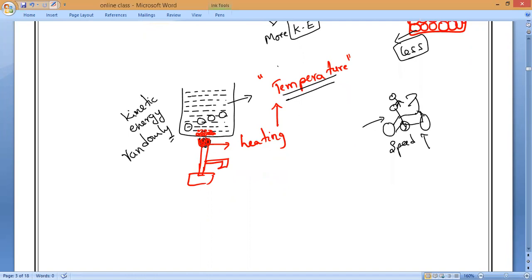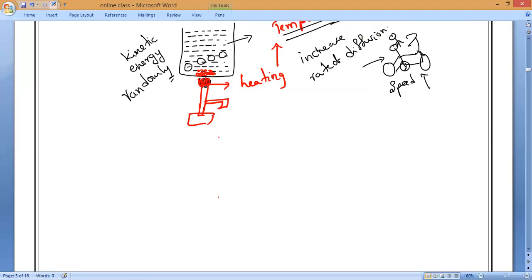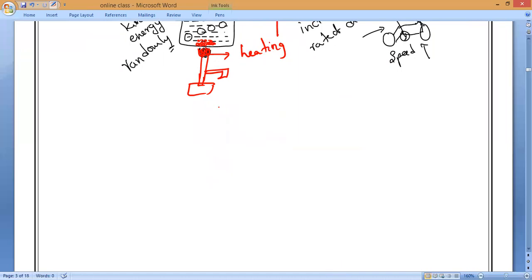So by increasing temperature, we can increase the rate of diffusion. That is what we can say. So temperature is the main parameter which decides the rate of diffusion. Whether the diffusion is taking place faster or slower is decided by the temperature of the substances.